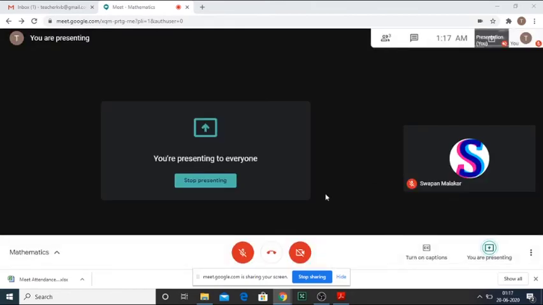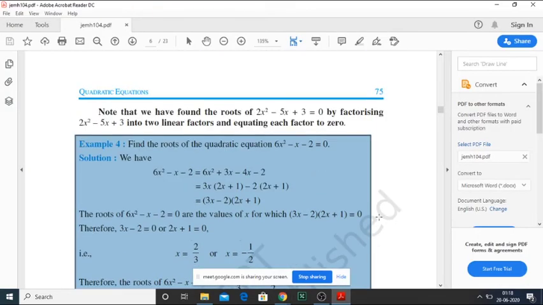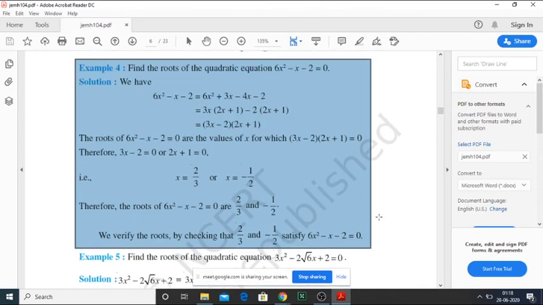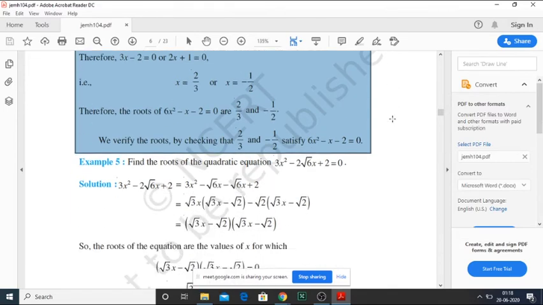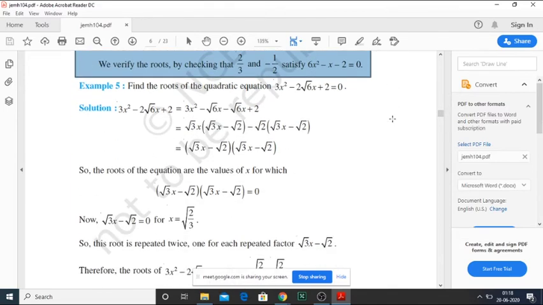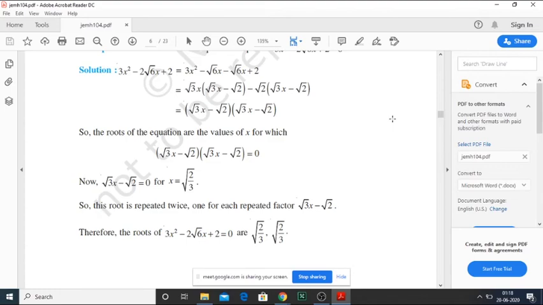Now the sharing starts, and whatever operation I'm doing, suppose I go to this PDF file and open it, it will be shown to all of the students. Let me go with the second part of it. The second part of the sharing is